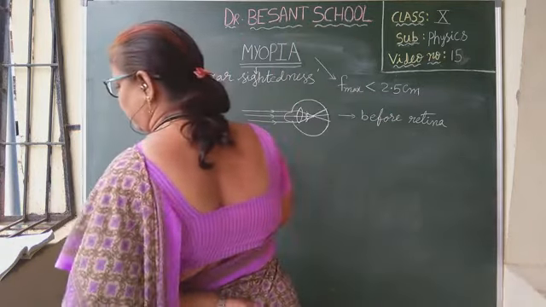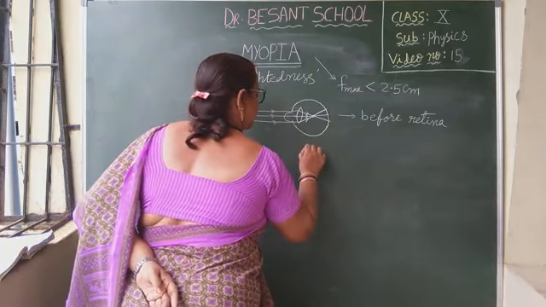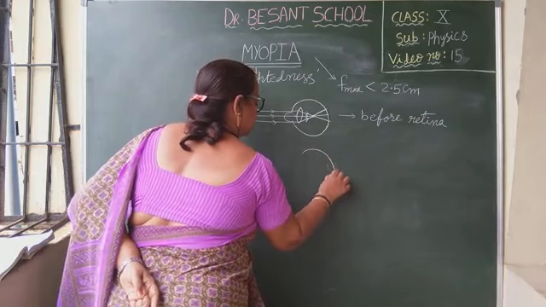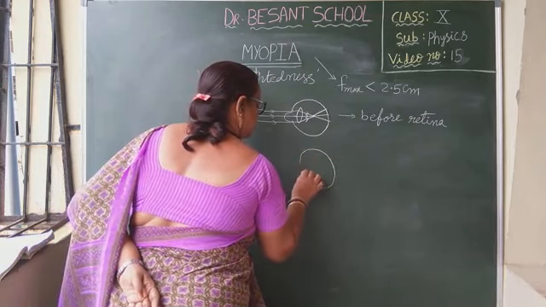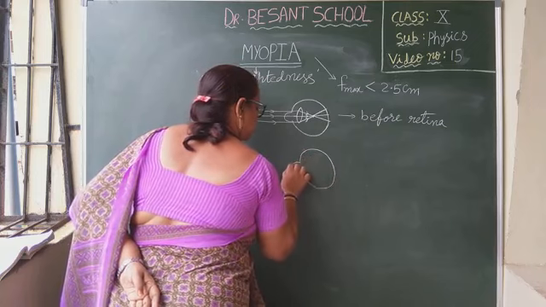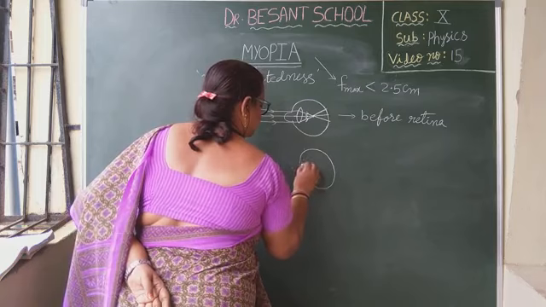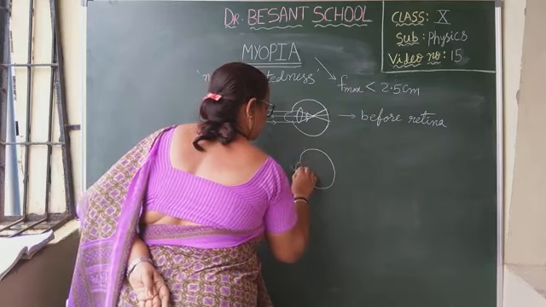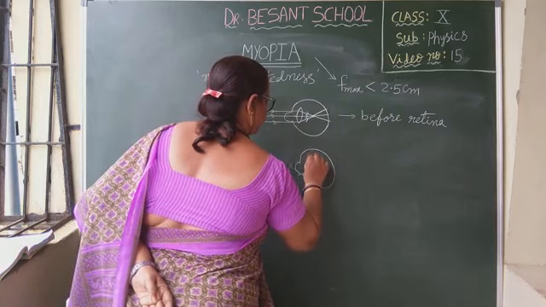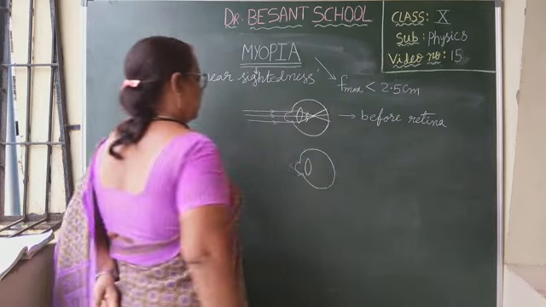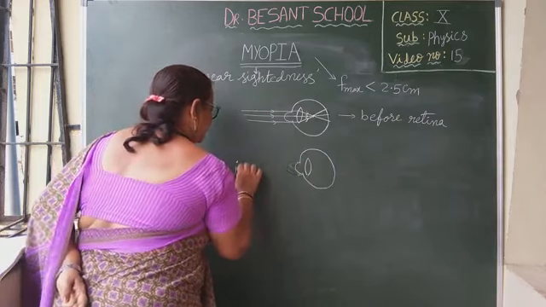Far point or myopic point, represented with M. So, see the diagram. Now see here. As I told, point M is here.